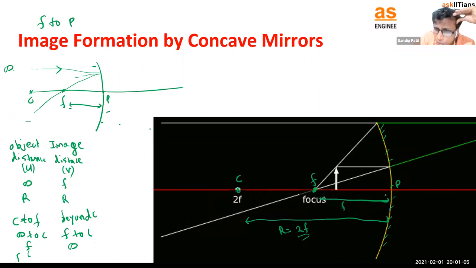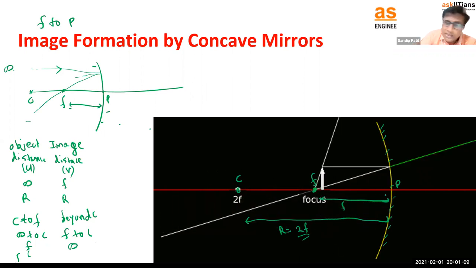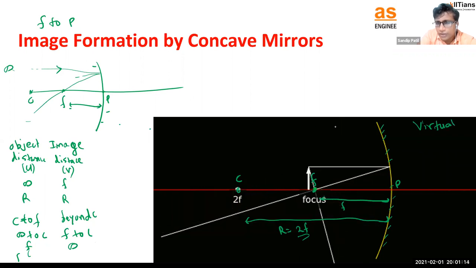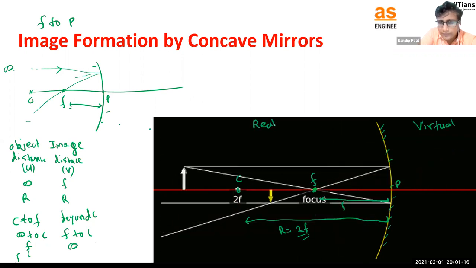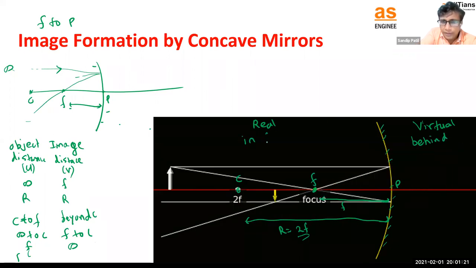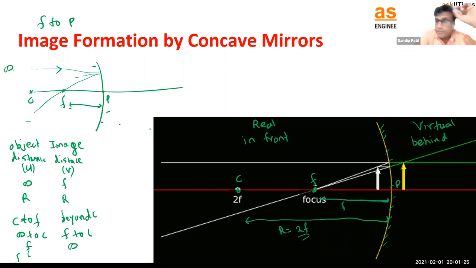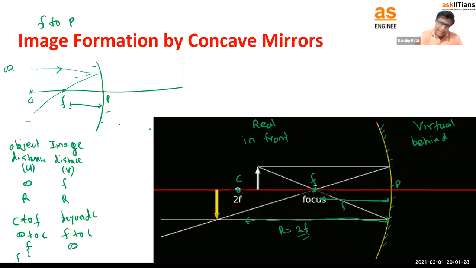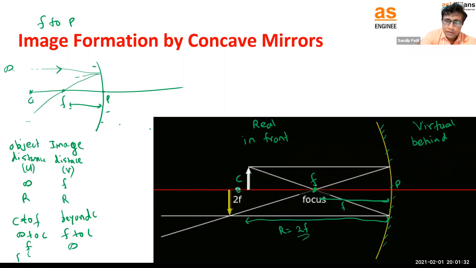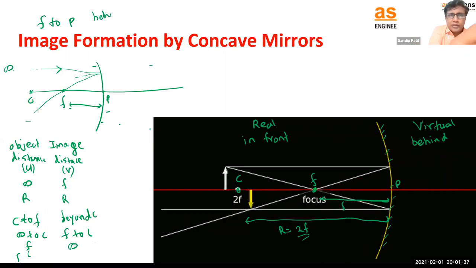You can observe it is going to the other side, right? The other side is called the virtual side, or behind the mirror. This part is real, in front of the mirror, and this is behind the mirror. So if you keep the object between focus and pole, the image goes behind the mirror, it is a virtual image. Let me write this as behind the mirror.